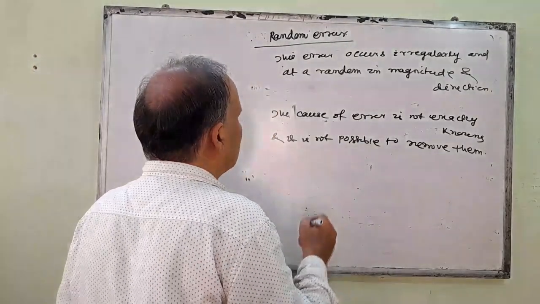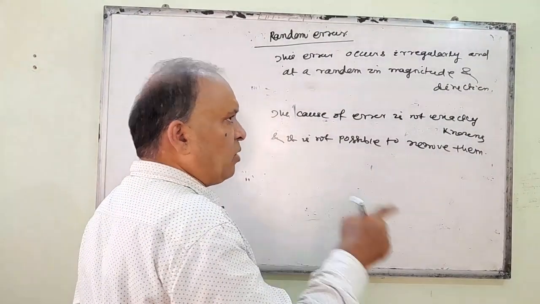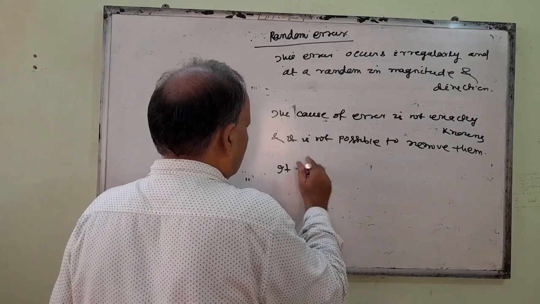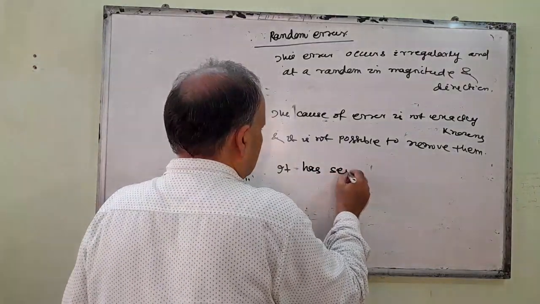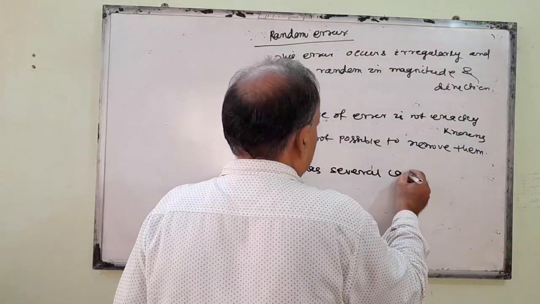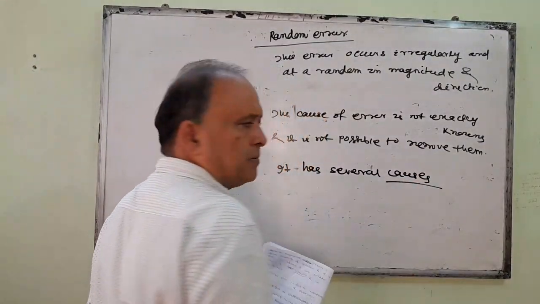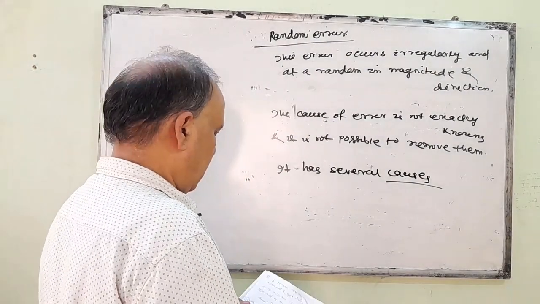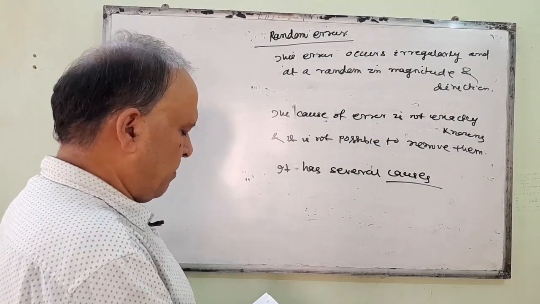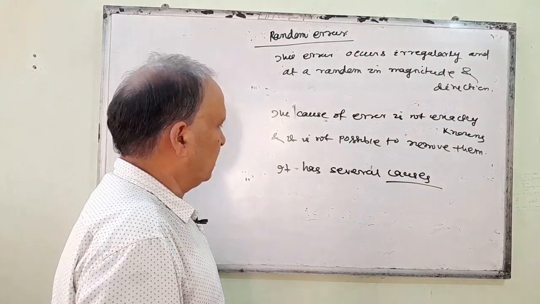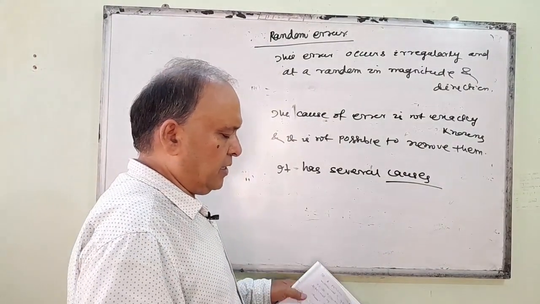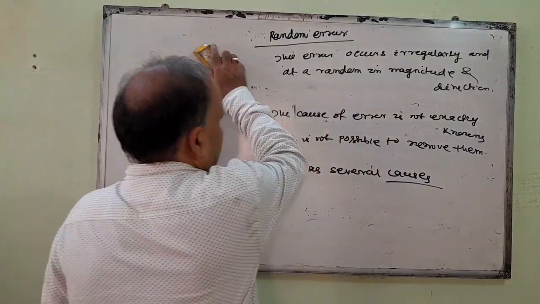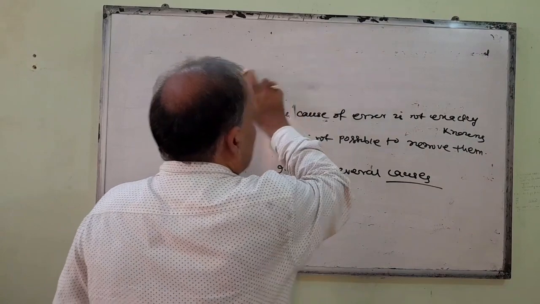It has no particular cause, it has several causes. So many causes are there. Suppose a person repeats a measurement. Suppose a certain length is given to a person, and you measure the length with a certain instrument.